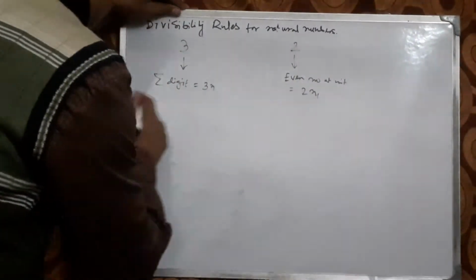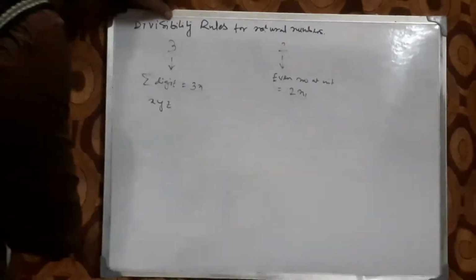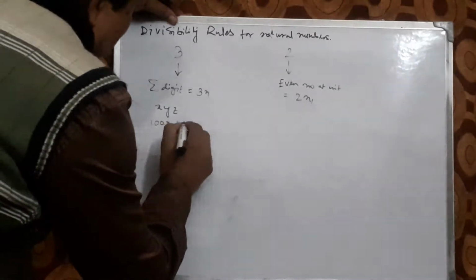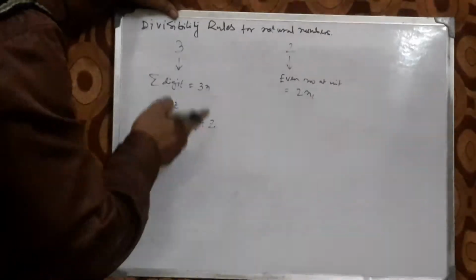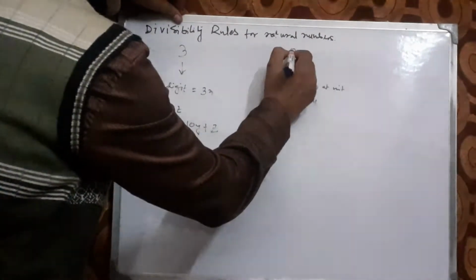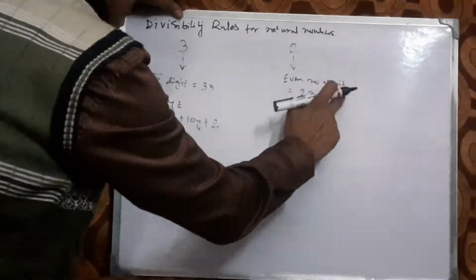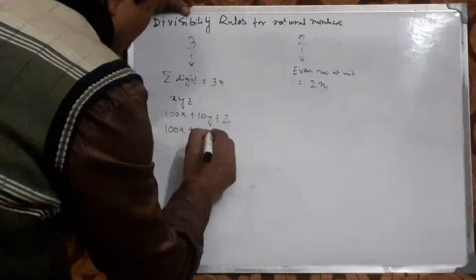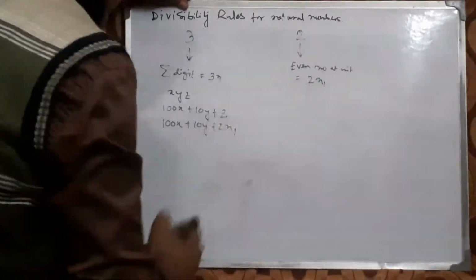Now let us take an example as x, y, z. Definitely the number will be 100x plus 10y plus z. As it is divisible by 2 also, then at its unit place an even number will be there. So we can write it as 100x plus 10y plus 2n1.